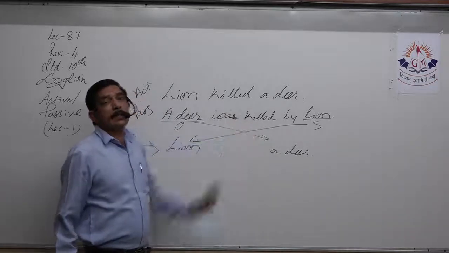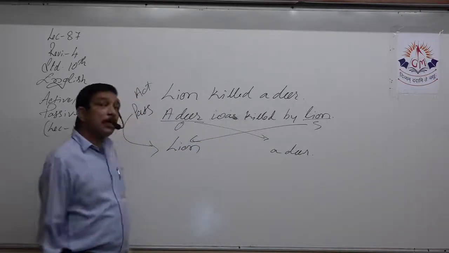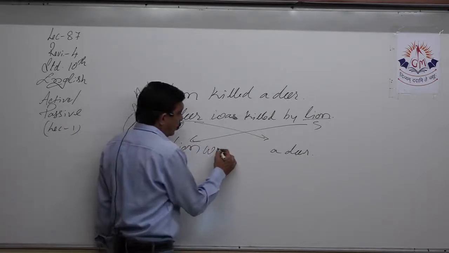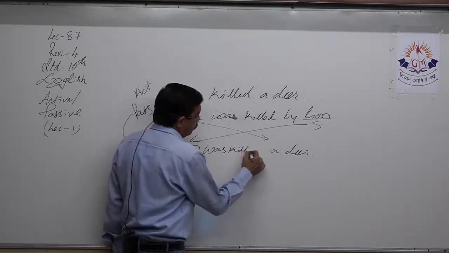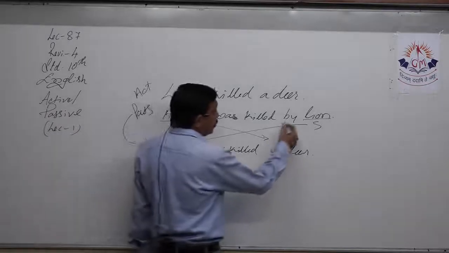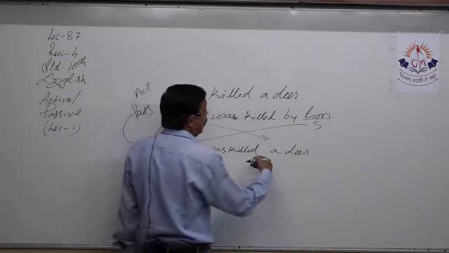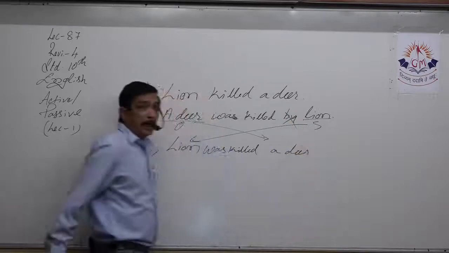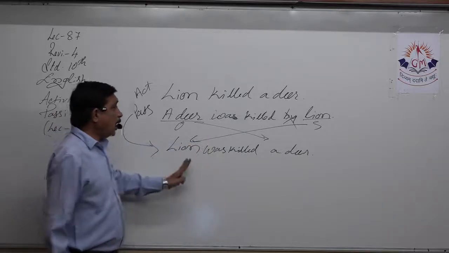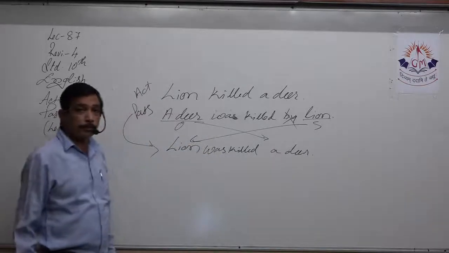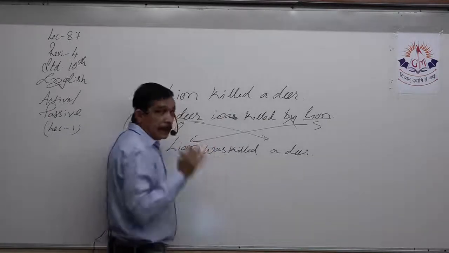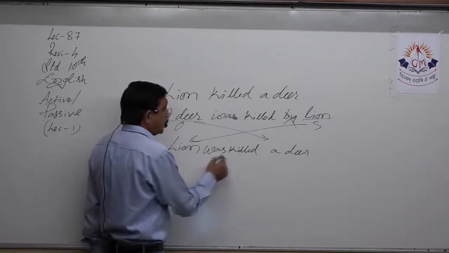Now, necessary changes. If we don't make them, what will happen? Lion was killed a deer. What happens is, because we are making passive to active, we are cancelling by. We are cancelling by. Lion was killed a deer. So here it is necessary to remember that killed.